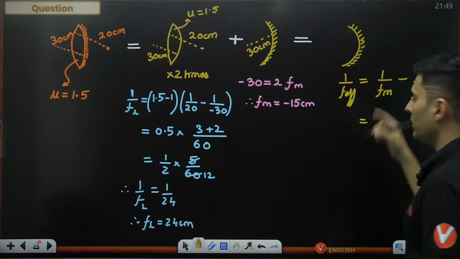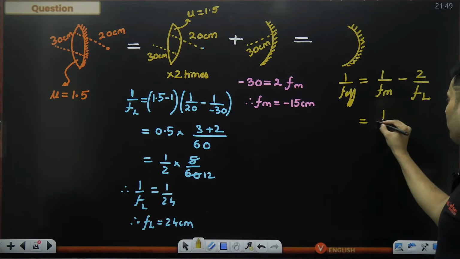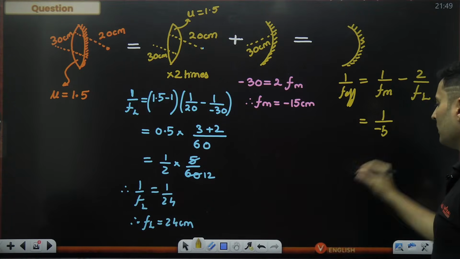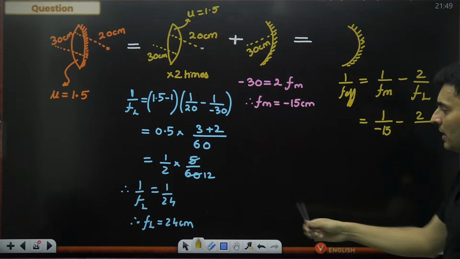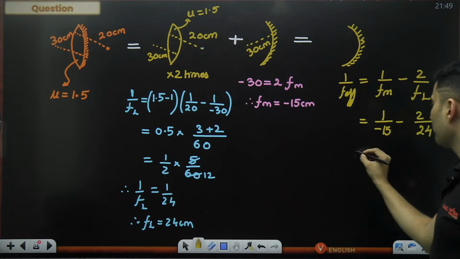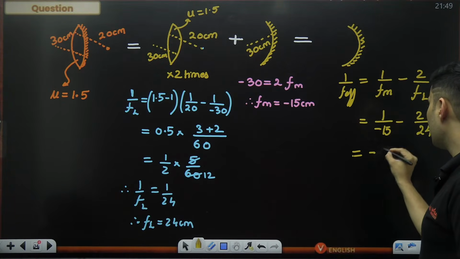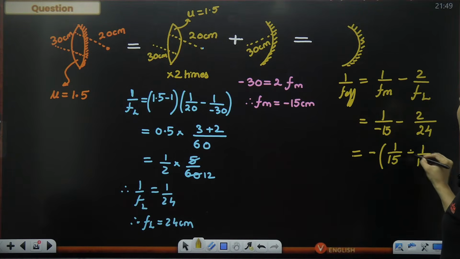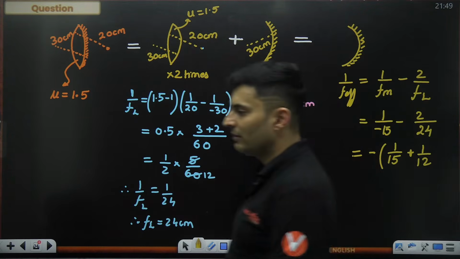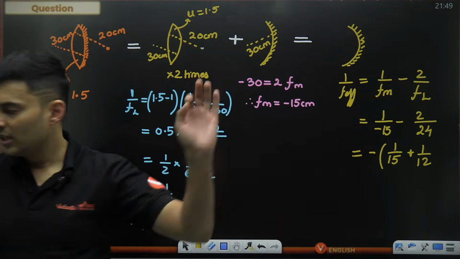So what is this going to be? FM is nothing but minus 15. Use the signs, don't skip the signs. Minus 2 by FL. FL is plus 24. So this will be minus, minus is common. 1 by 15 plus 1 by 12. Is that right? 1 by 15 plus 1 by 12.